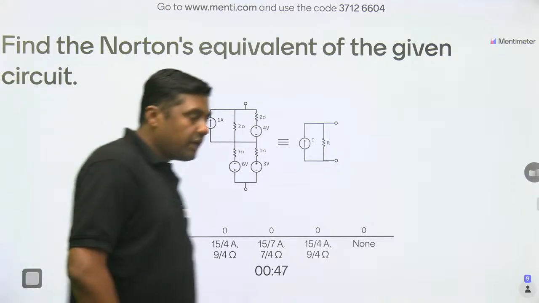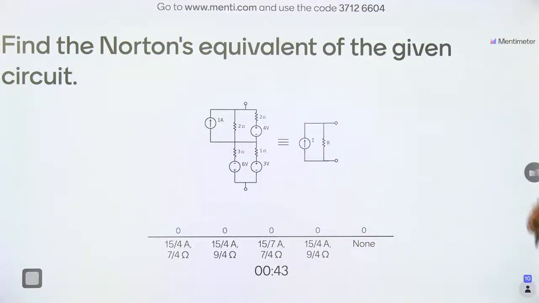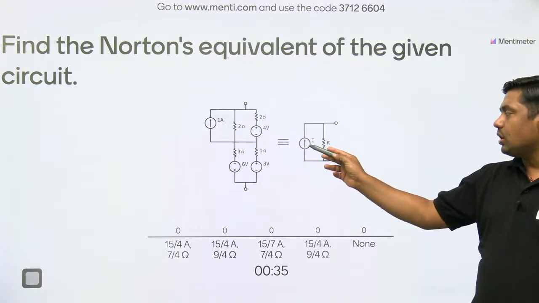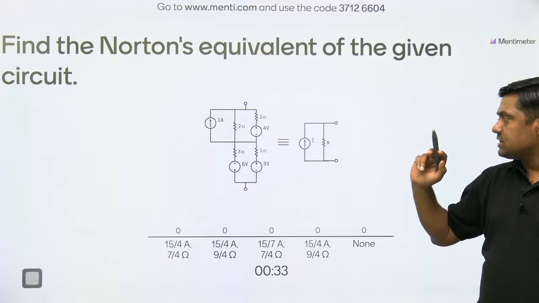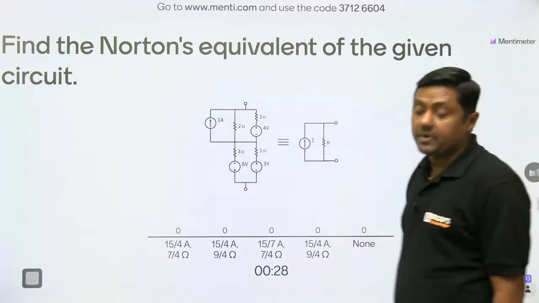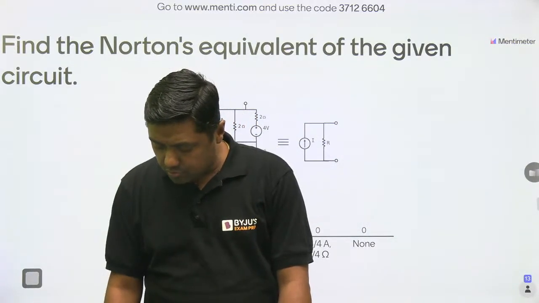Now I am going to give you the hint. You can also use what? Source transformation method. If I am using the source transformation method, then ultimately one current source and one resistor will be there. That is nothing but Norton's current and Norton's resistance. Voltage to current source and current to what? Voltage source. Yes.